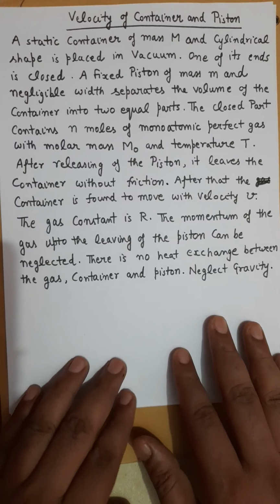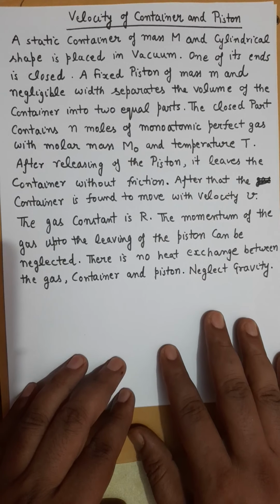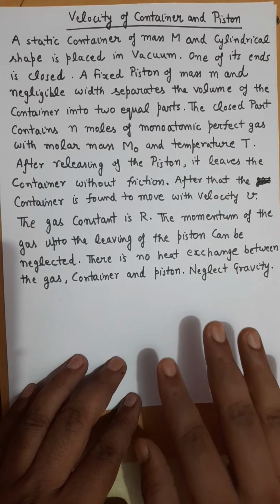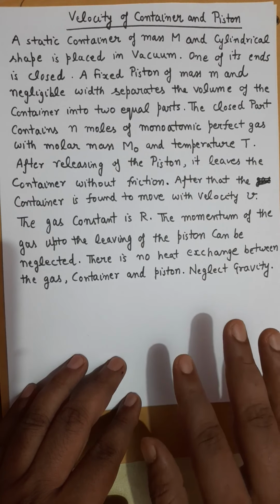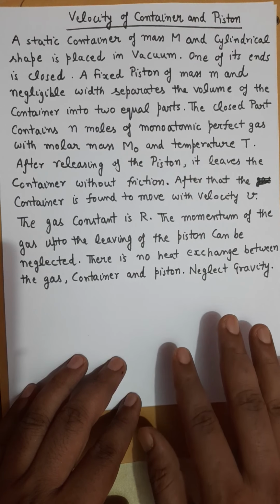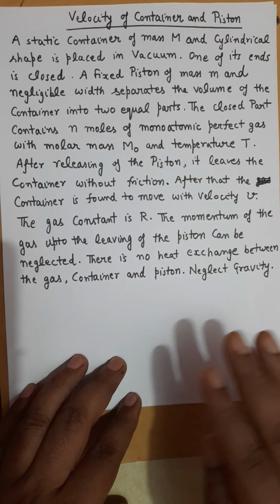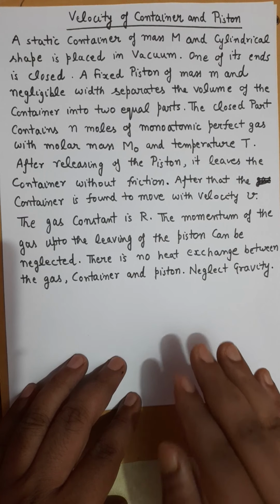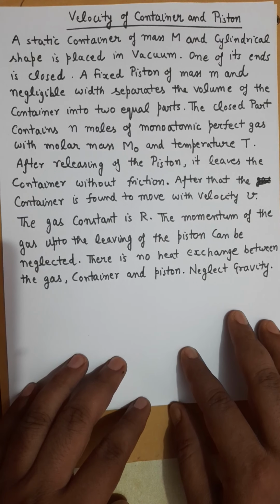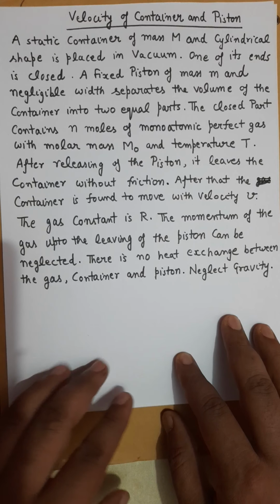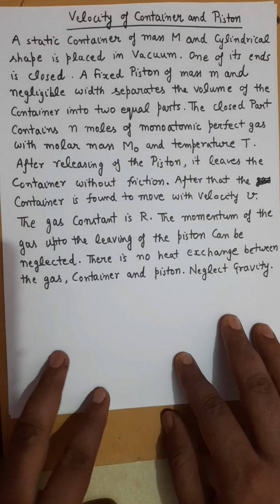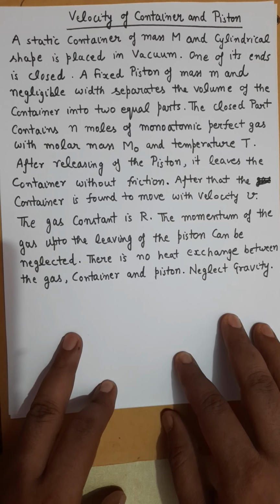So here is the question now. This is your question in which we have a static container of mass capital M, cylindrical shape उसका form है, placed in a vacuum, free space. One end of that cylinder is closed, that means other end is open. A fixed piston of mass m and negligible width separates the volume of container into two equal parts. The closed part contains n moles of monoatomic perfect gas, which means ideal gas, having molar mass capital M naught and temperature T.